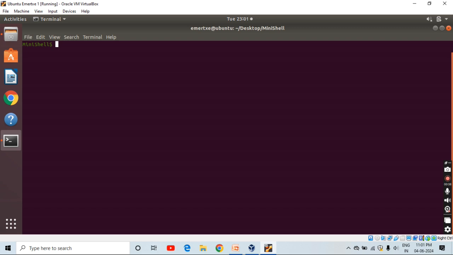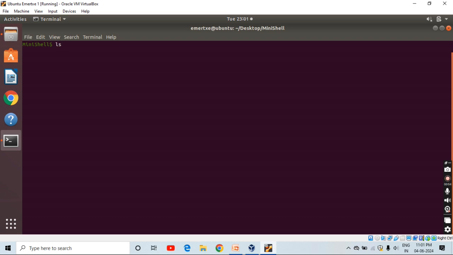So this is the mini shell which I have created. This shell will behave exactly like the bash shell. It can perform all the functions which the bash shell can perform. So I will execute some commands and I will show. First, let me execute ls.